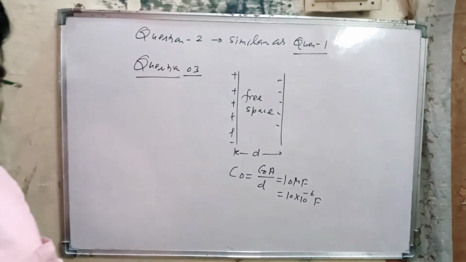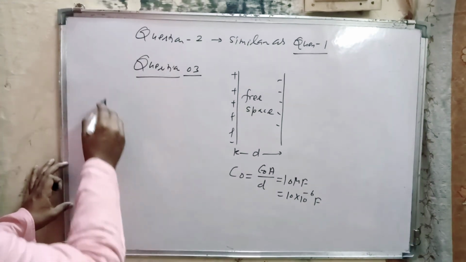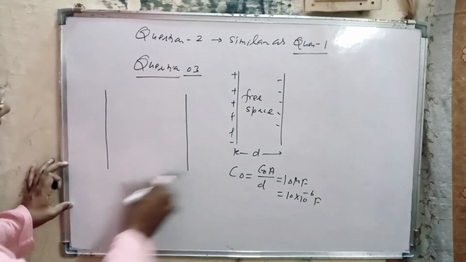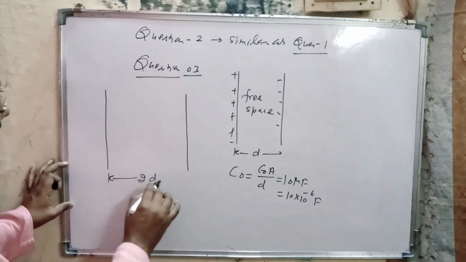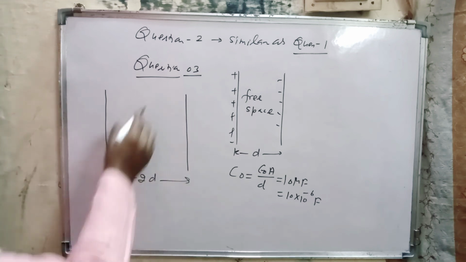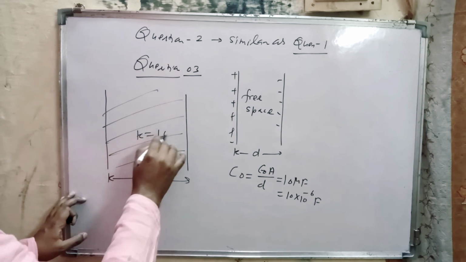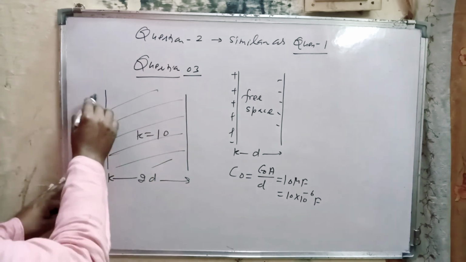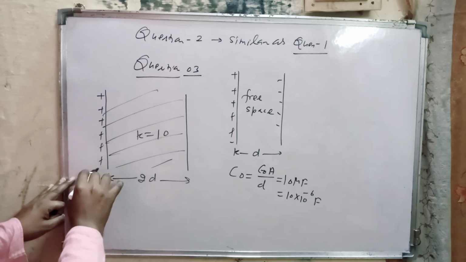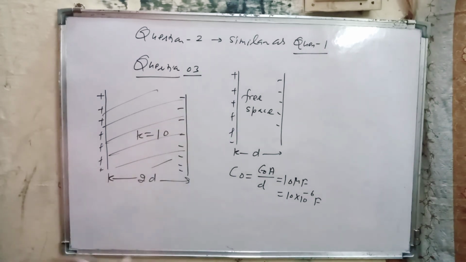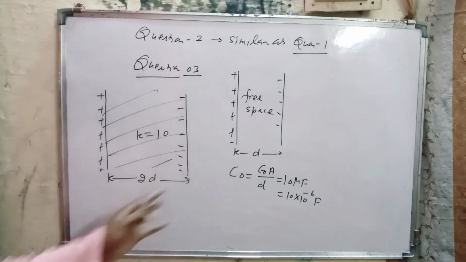In the second part of this problem, the separation between the plates became double, twice. That means this separation became 2D, and a dielectric with K equal to 10 is introduced between the plates. Then how does the capacitance of this new capacitor change?